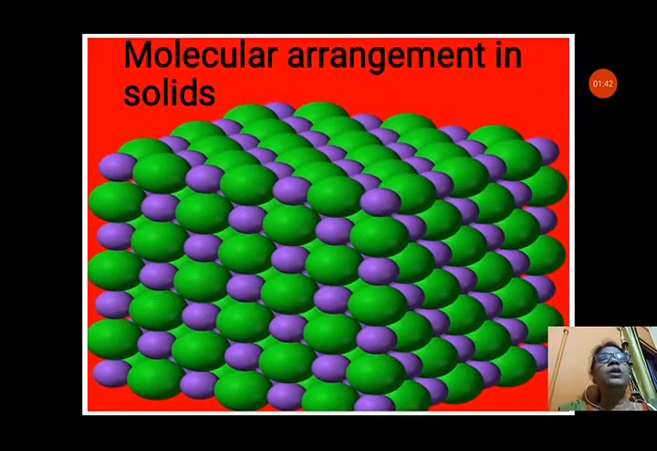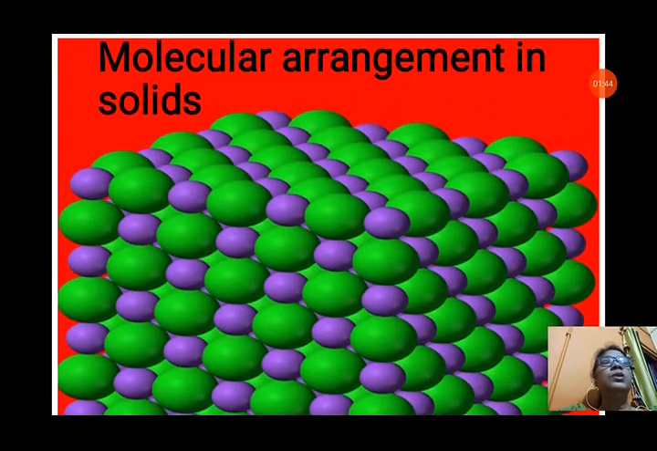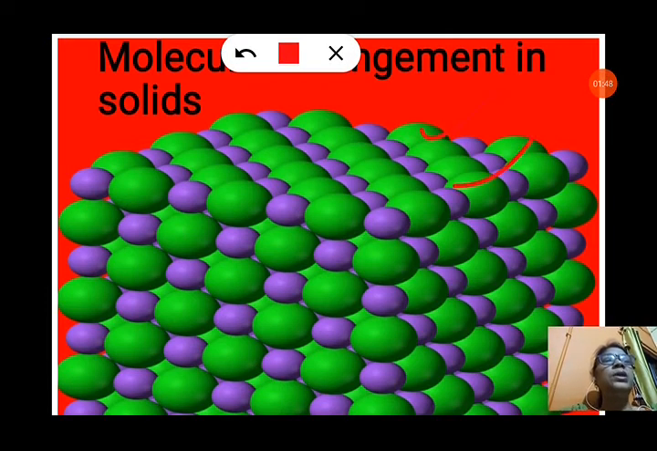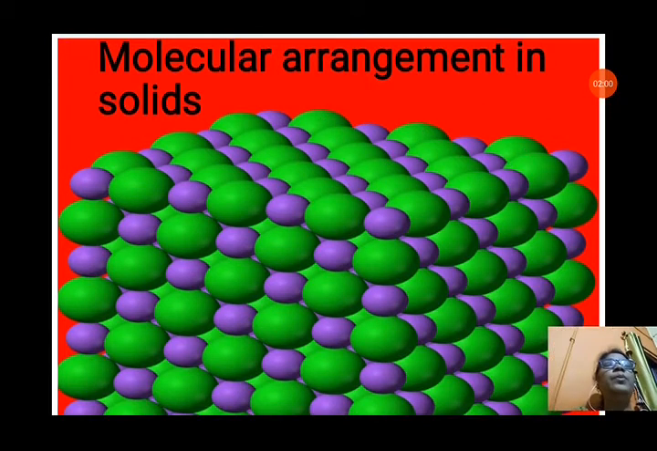In this picture you can see the molecular arrangement of solids. Molecules are very close to each other. There is negligible space to move. That's why the molecules are very tightly packed, because they don't have space to move freely.